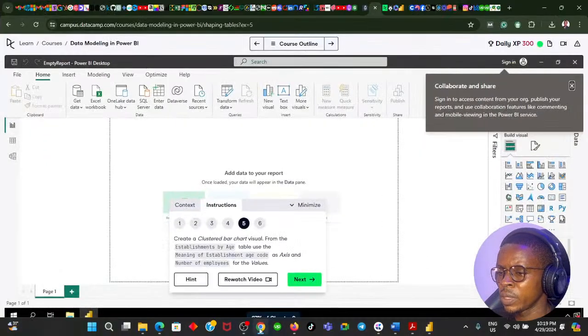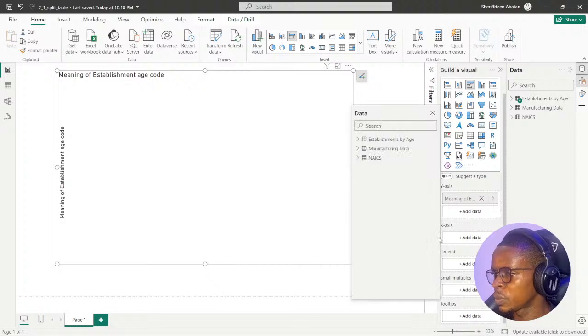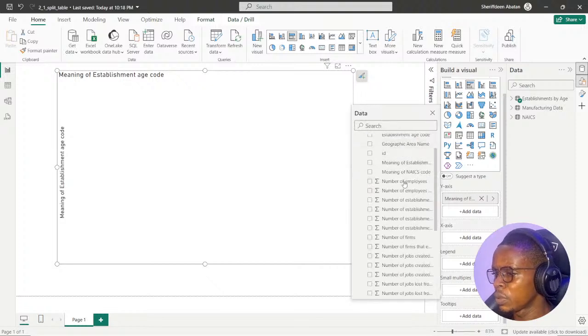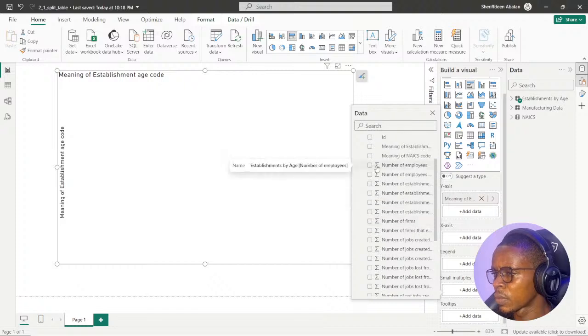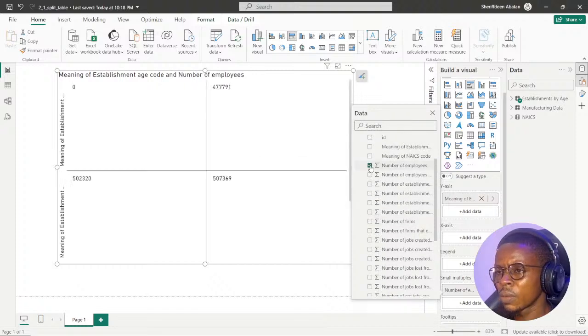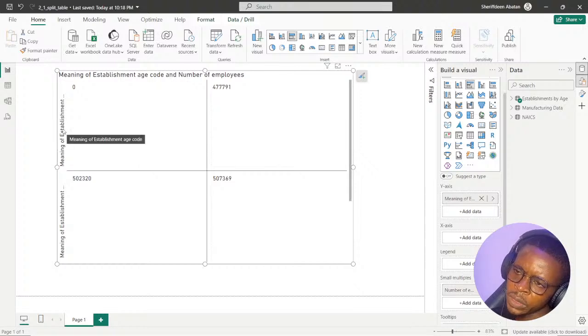We don't have a value axis there, but it should be the small multiples, number of employees. Okay, we are on track. Meaning of establishment by age, so the code is there.